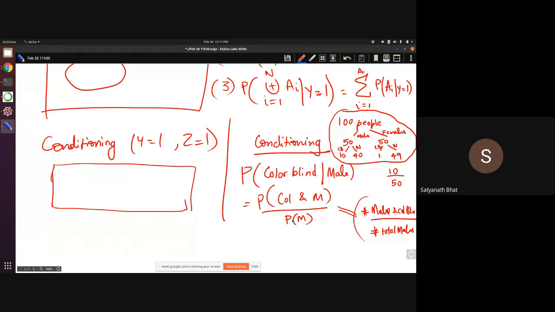That is how it is happening. Okay, so what you did when I conditioned on male is you focused only on the male population, which is here, and then that is the total. That is your universe now, and in that universe you asked how many are colorblind. That is this. So that's essentially what is happening in conditioning.